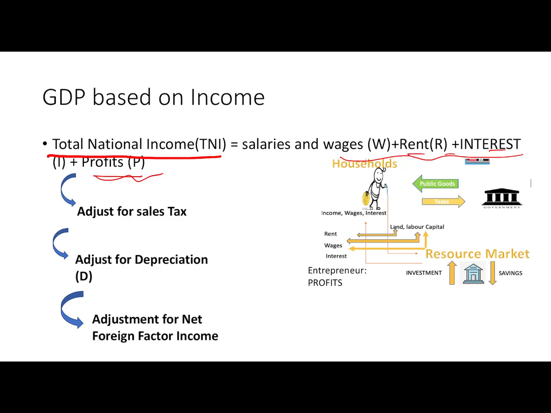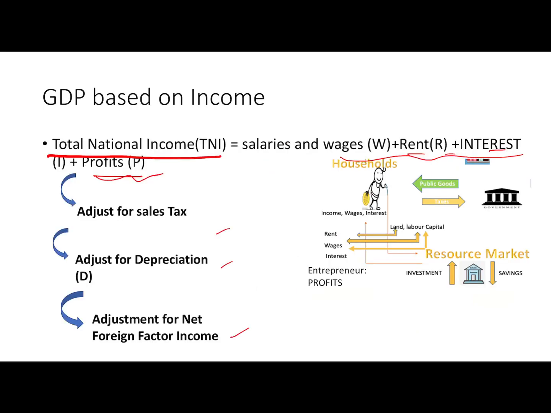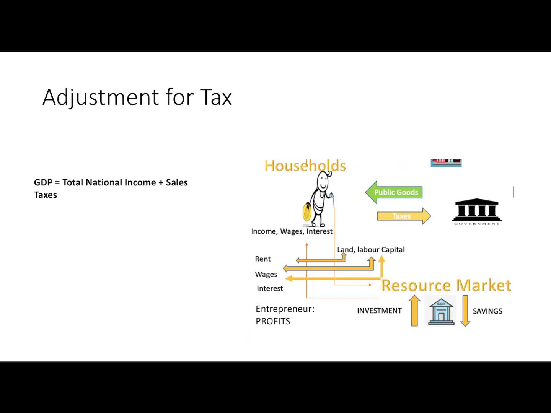Now this is not the real total national income. We also need to adjust this for tax, depreciation and net foreign income. Why do we need these adjustments? Let's see. Let's first adjust it for tax. When we say that total national income is rent plus wages plus interest plus profit, households also have to pay tax, right? So we have to adjust this total national income for sales tax or other taxes. That adjustment is necessary.